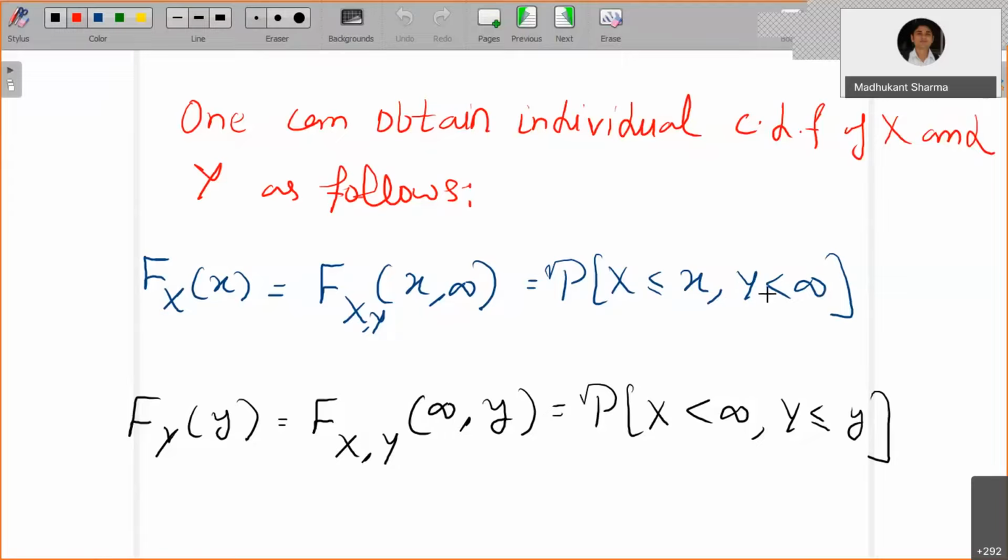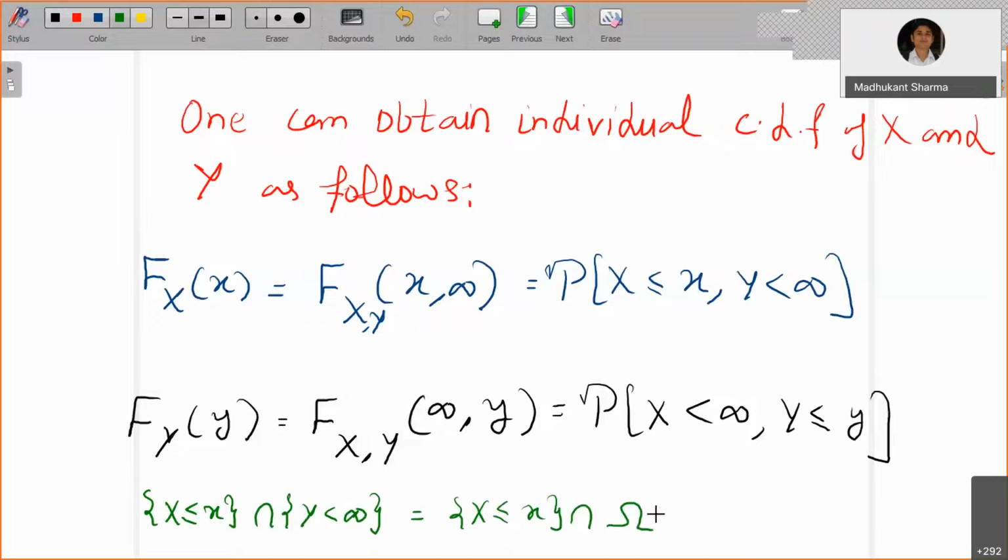Y less than infinity will cover the whole sample space, which gives you the intersection with omega. So X less than or equal to x intersection Y less than infinity is going to be X less than or equal to x intersection the whole sample space omega, and that is going to be X less than or equal to x, because Y less than infinity will cover the whole space.